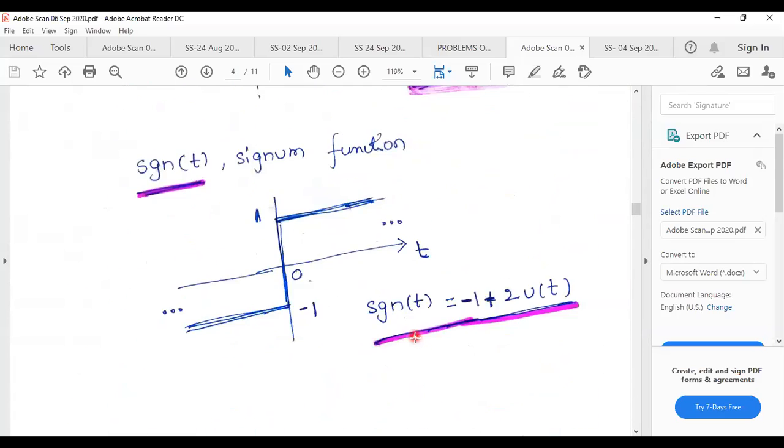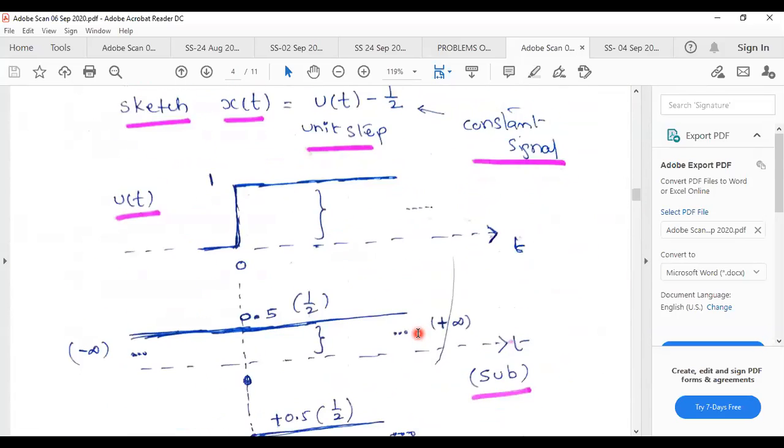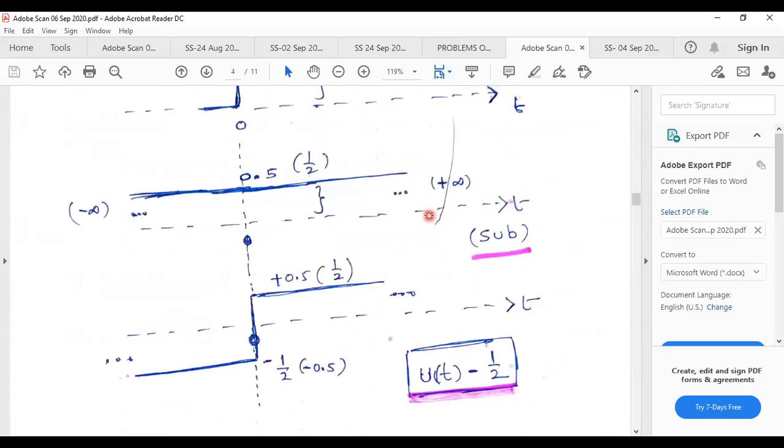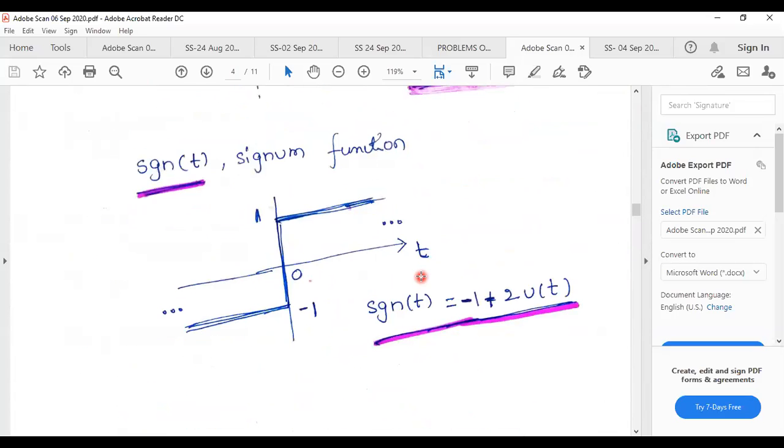There may be any new signals. Here he wants to find the Fourier transform of not only u of t but also the signum function. He will ask the Fourier transformation of the signum function. Is it possible to apply Fourier transform directly on a signum function? No, it is not possible. You have to find the equivalent signals for the signum function.